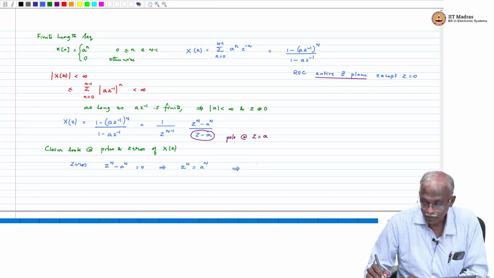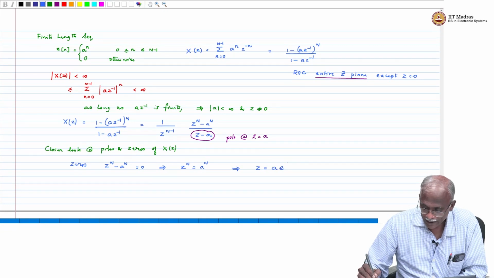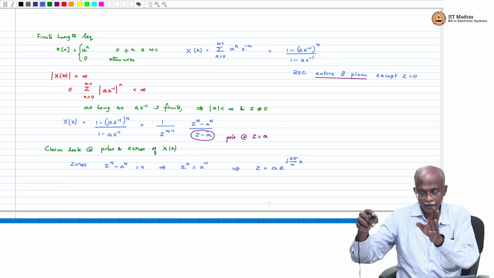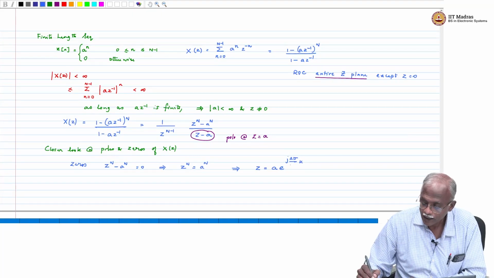Remember the complex roots of unity. So z is equal to a, not just equal to a, you have to also take the complex roots of unity, e power j 2 pi by n times k, because if you take 2 pi by uppercase n, and you now take z power n, a e power j 2 pi by n raised to the power k raised to the power n, you will get a power n.